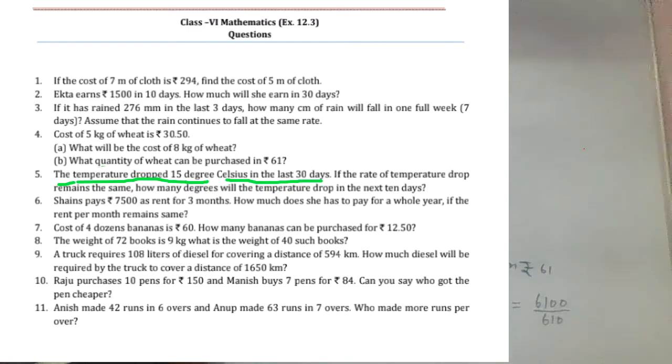Okay, temperature dropped means decreased by 15 degrees Celsius in the last 30 days. If the rate of temperature drop remains the same, how many degrees will the temperature drop in the next 10 days? Okay, in the next 10 days.